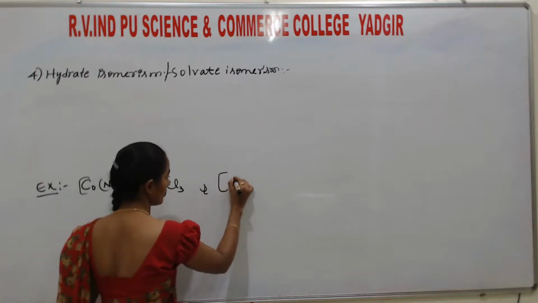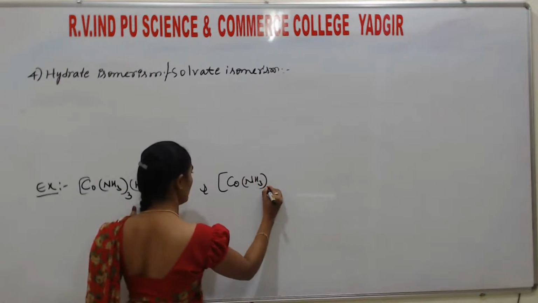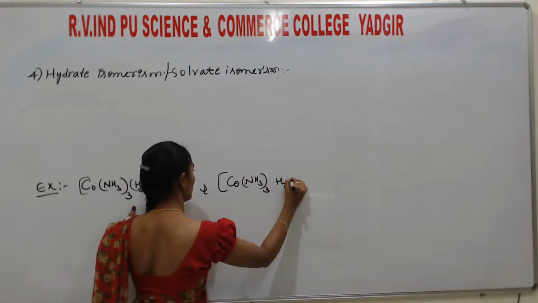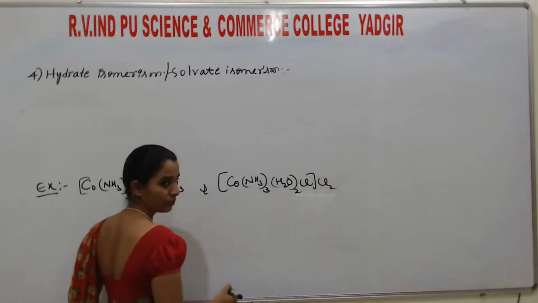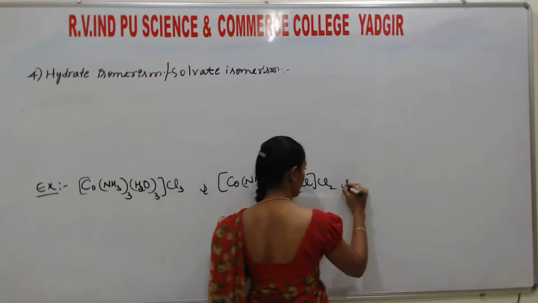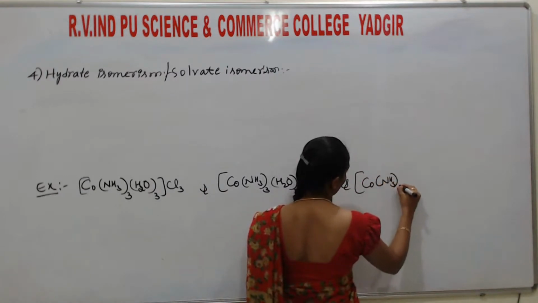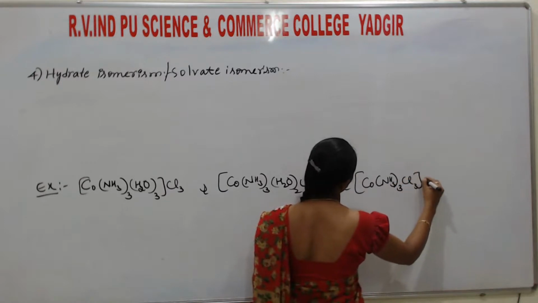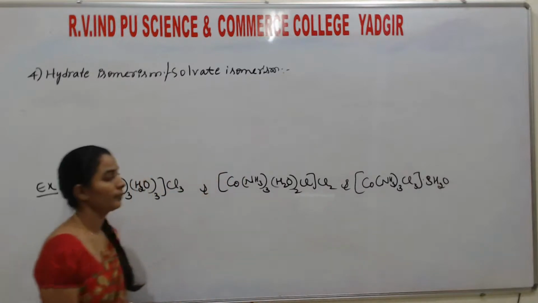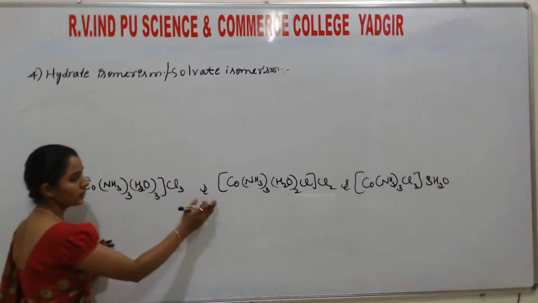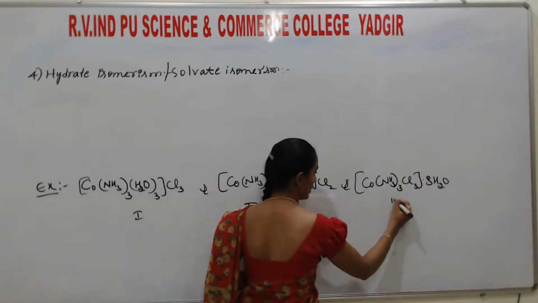Another one is Co(NH3)3(H2O)2Cl2, or you may take Co(NH3)3Cl3 into H2O. Okay, so this one is structure 1, structure 2, and structure 3.